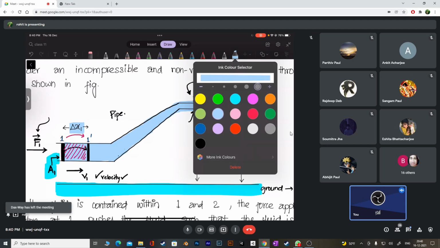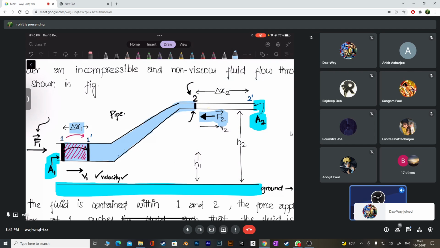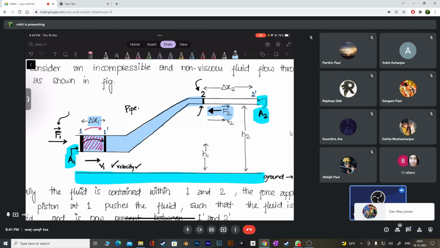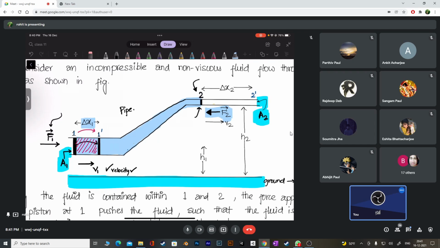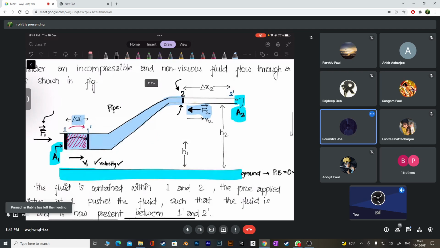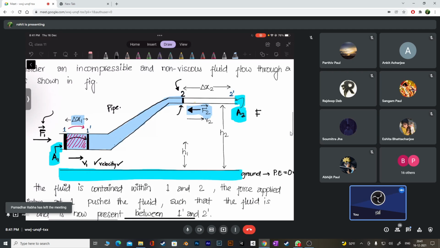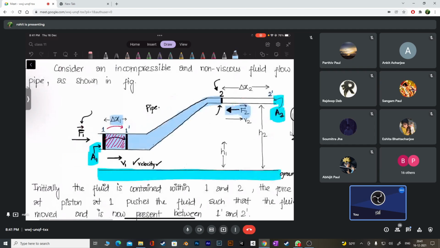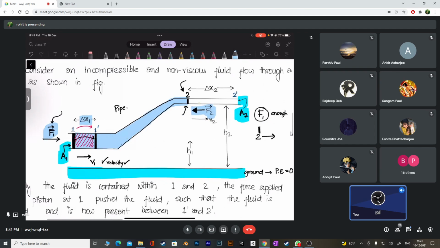So you tell me, what will happen? Will piston 2 remain there, or go to a new position to the right? It will go to a new position, to the right. Okay, provided what should happen? The force F1 should be enough to send piston 2 to the right. A little bit of force may not push the entire thing to the right. Can you understand my point?